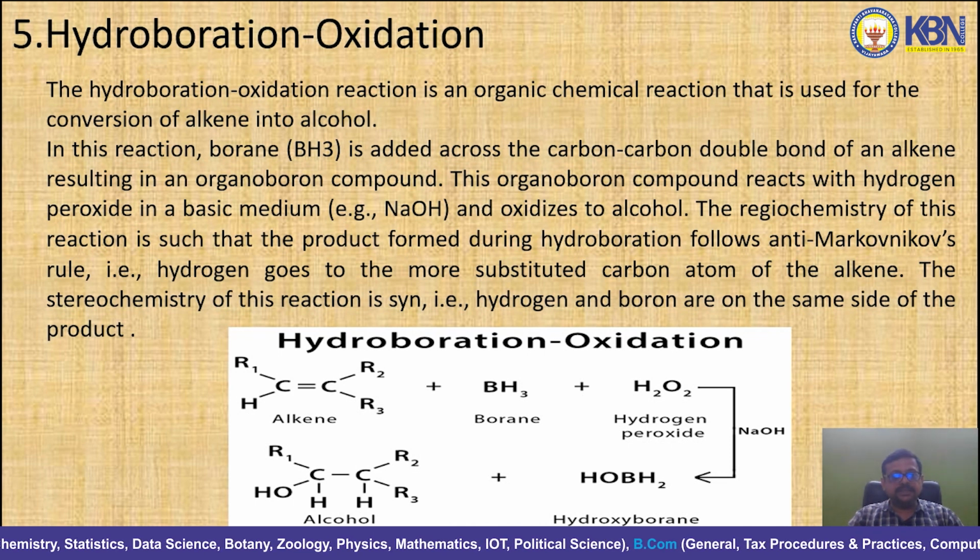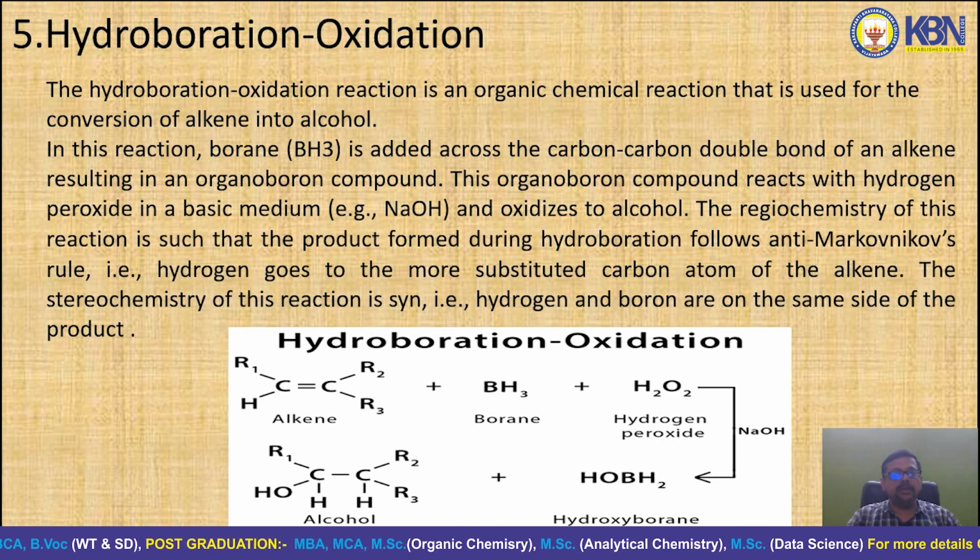So the next one is hydroboration oxidation. The hydroboration oxidation reaction is an organic chemical reaction that is used for the conversion of an alkene into an alcohol. In this reaction, boron hydrogen compounds are called boranes.